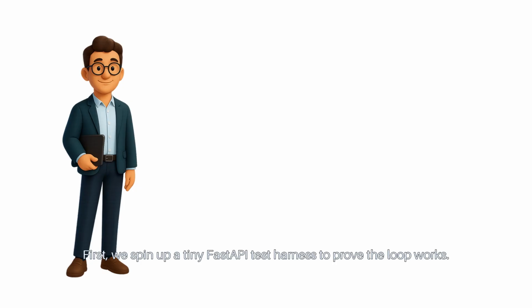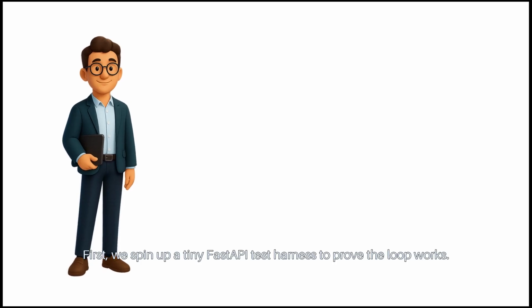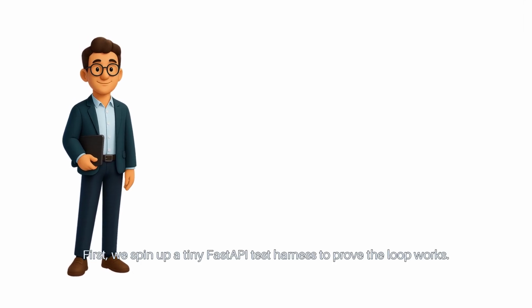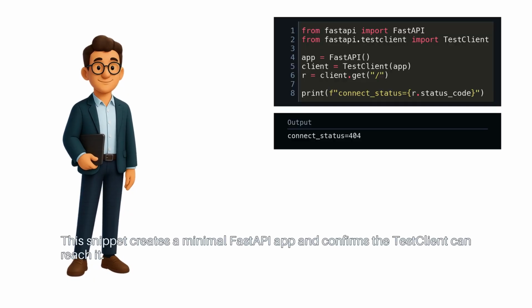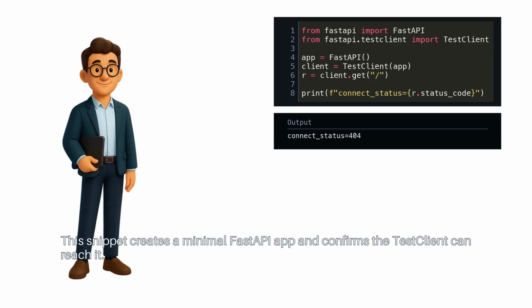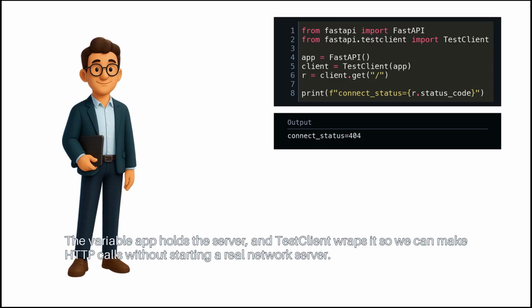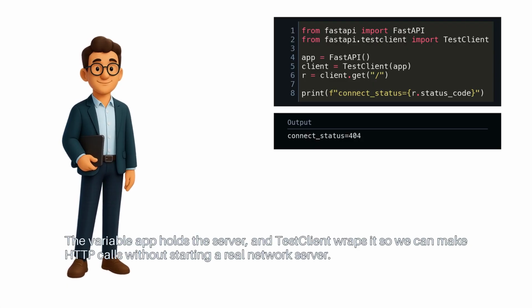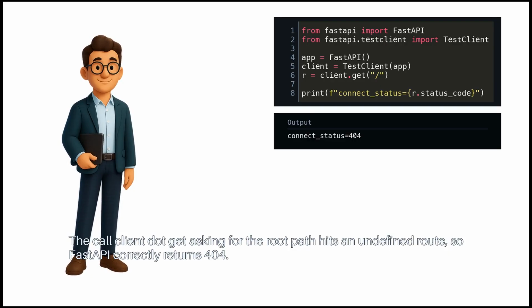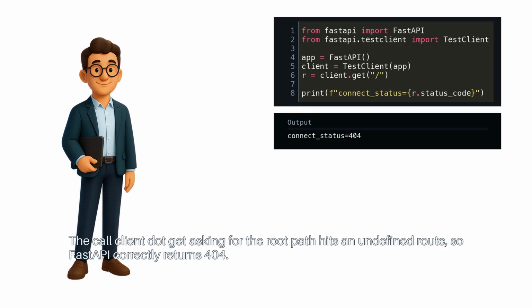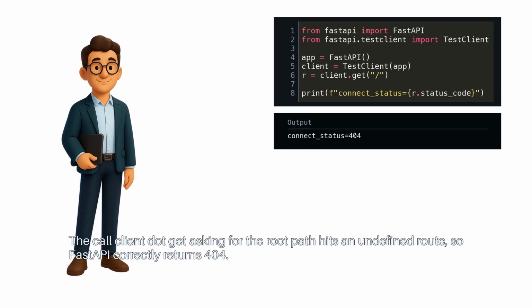First, we spin up a tiny FastAPI test harness to prove the loop works. This snippet creates a minimal FastAPI app and confirms the TestClient can reach it. The variable app holds the server, and TestClient wraps it so we can make HTTP calls without starting a real network server. The call client.get asking for the route path hits an undefined route, so FastAPI correctly returns 404.